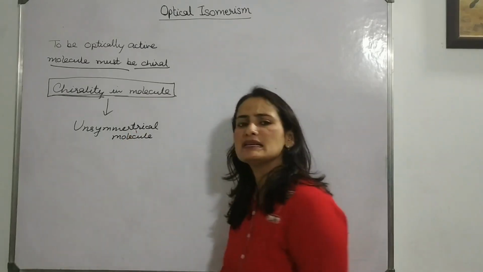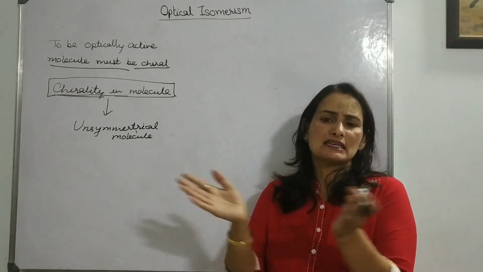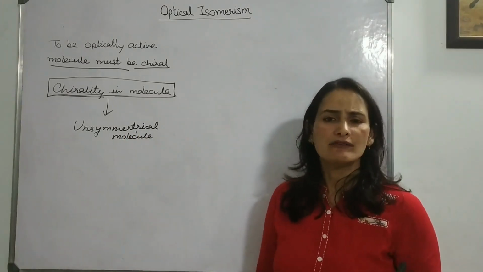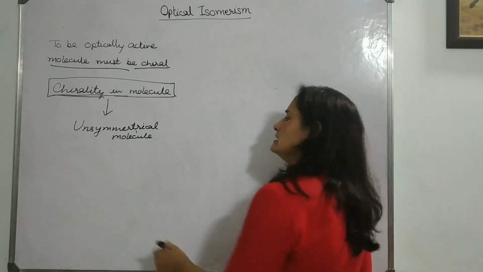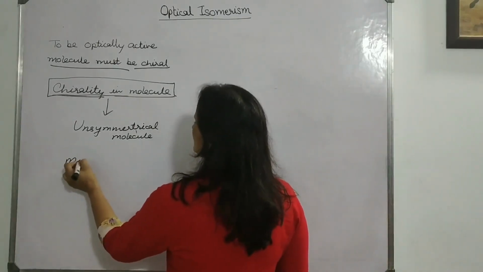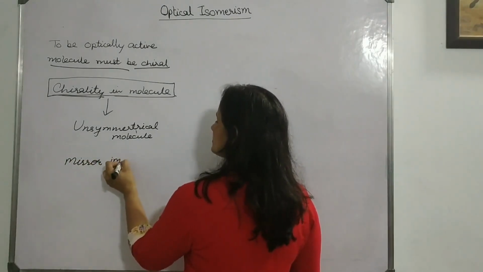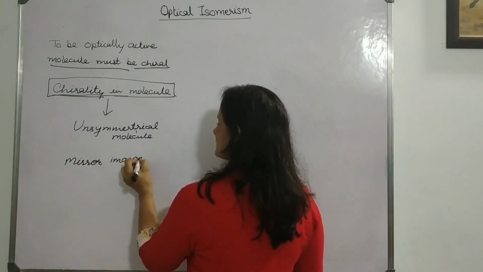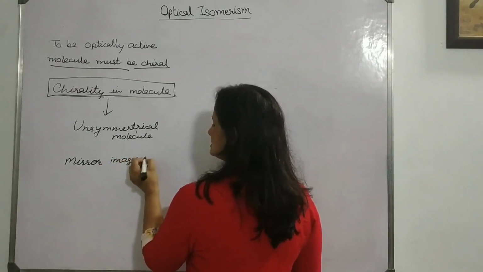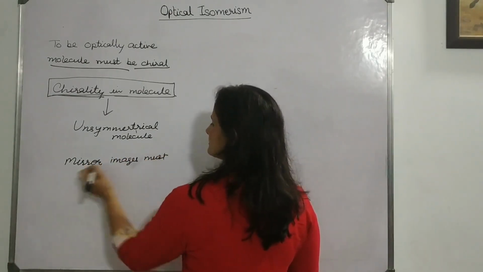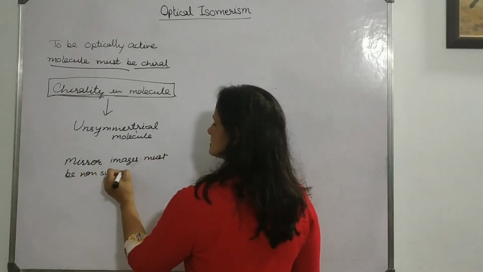Unsymmetrical molecule means there should be no imaginary plane by which the molecule can be divided into two equal halves. The symmetry should not be there. Second condition, its mirror image must be non-superimposable.